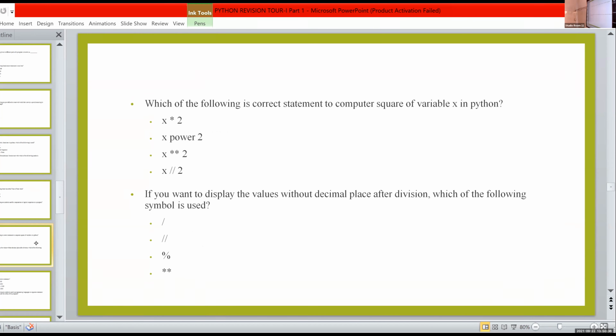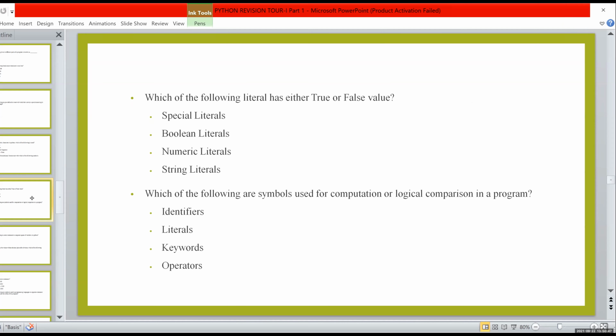Which of the following is okay? Okay, Gauri. Can you go a little slowly? Okay. I will send this one in the group. So you just write the question and answer only. Okay. There is no need of writing the options.